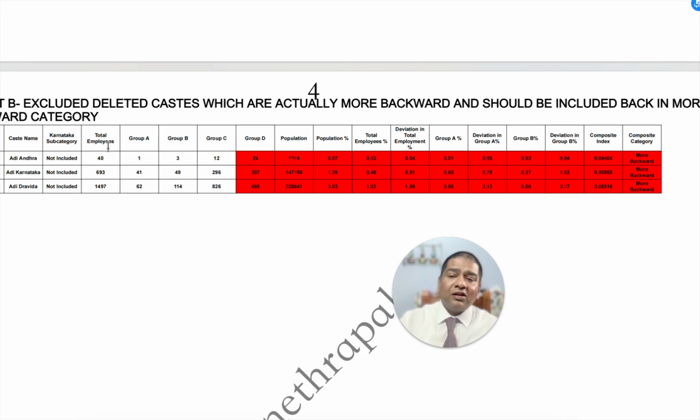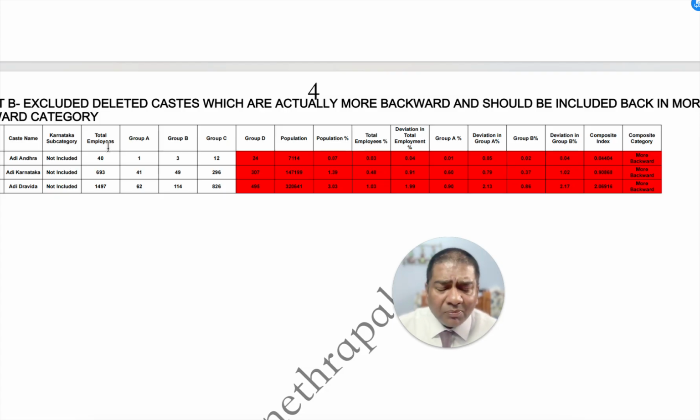It is the excluded castes: the Adi Andhra, Adi Karnataka, Adi Dravida. My friends, these castes are not even included in any subcategorization. There are three categories, A, B, C. A is supposed to be the more backward, B is supposed to be backward, C is supposed to be the forward group. But these three groups are not there in any place.